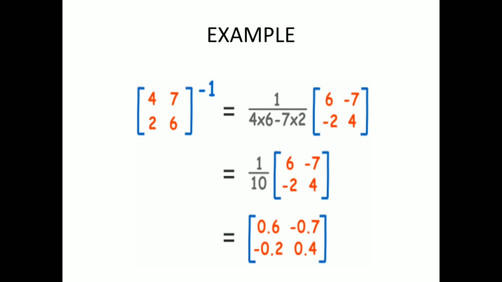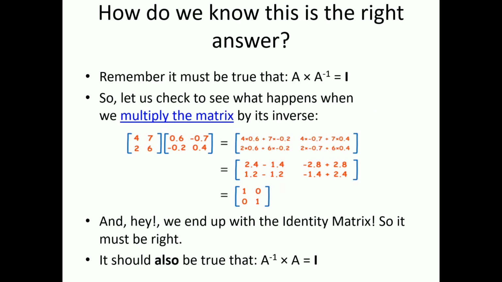You can check if your answer is right or not, as we know that A multiplied by A inverse should always be equal to the identity matrix. Multiply your matrix A by its inverse. As seen in this slide, when we multiply matrix A by its inverse, we get an identity matrix. Hence, our answer A inverse is right.